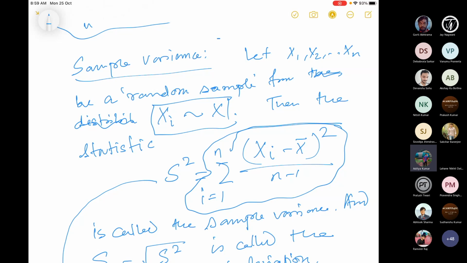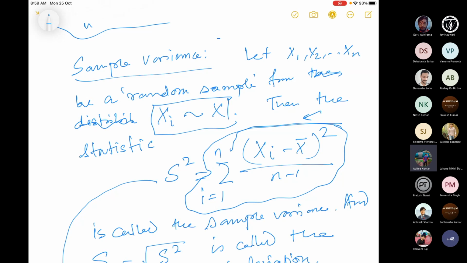Okay. Here from the chi-square, if you recall, when we defined the chi-square distribution, if x is normal, then what is the distribution of (x minus mu) by sigma, whole square? We talked about it. What is the distribution of that? Okay, so we'll just repeat that again a little bit.